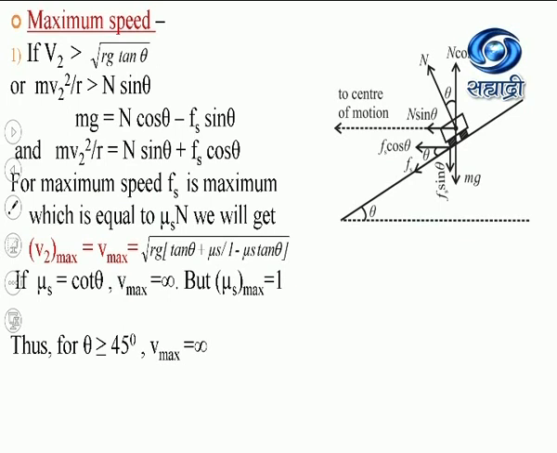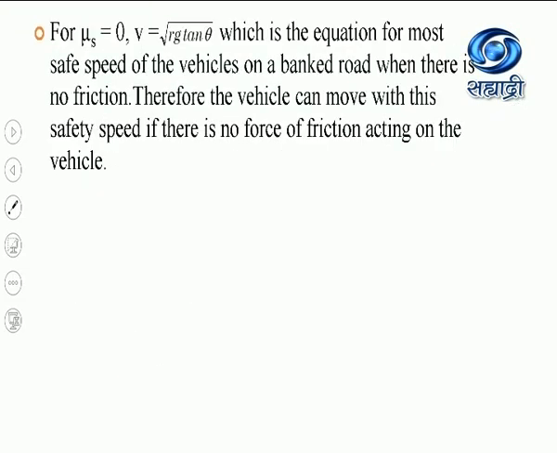Now suppose in this equation I am taking the value of mu s equal to 0, meaning suppose there is no force of friction acting on the vehicle, then this equation will become just square root of rg into tan theta.